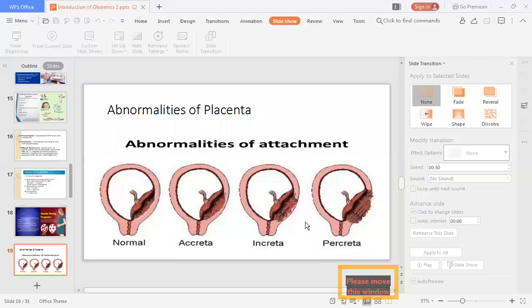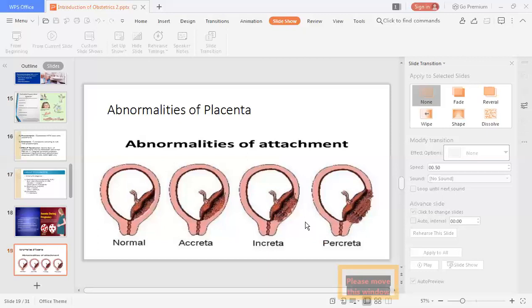And now we are going to see the local point of view, that is the uterus problem. As we know, the placenta is attached to the uterus at the fundus side and the posterior level. But there are abnormalities of the placenta. We have seen the normal position, function and morphology of the placenta in the previous lecture. But what are the abnormalities? There are abnormalities from the position point of view, from the attachment point of view, and from the shape point of view.